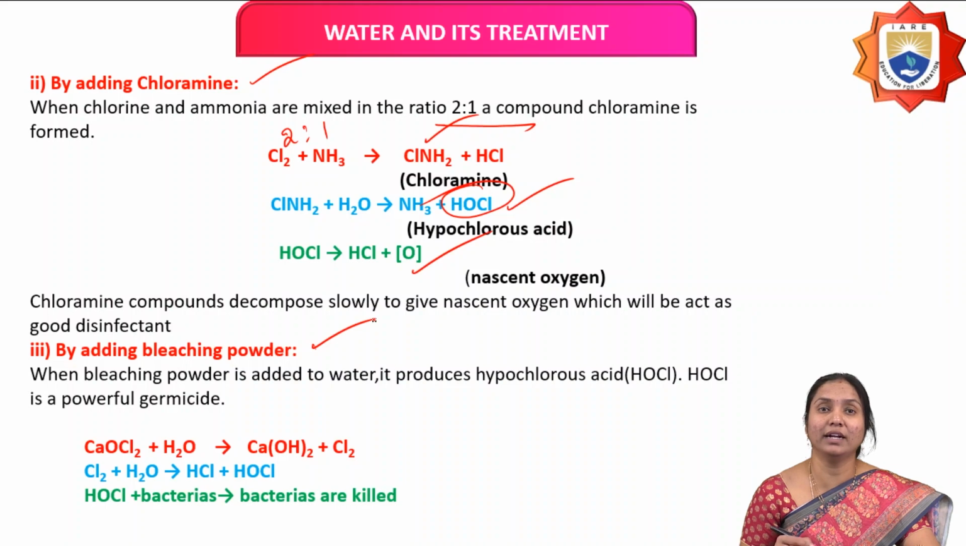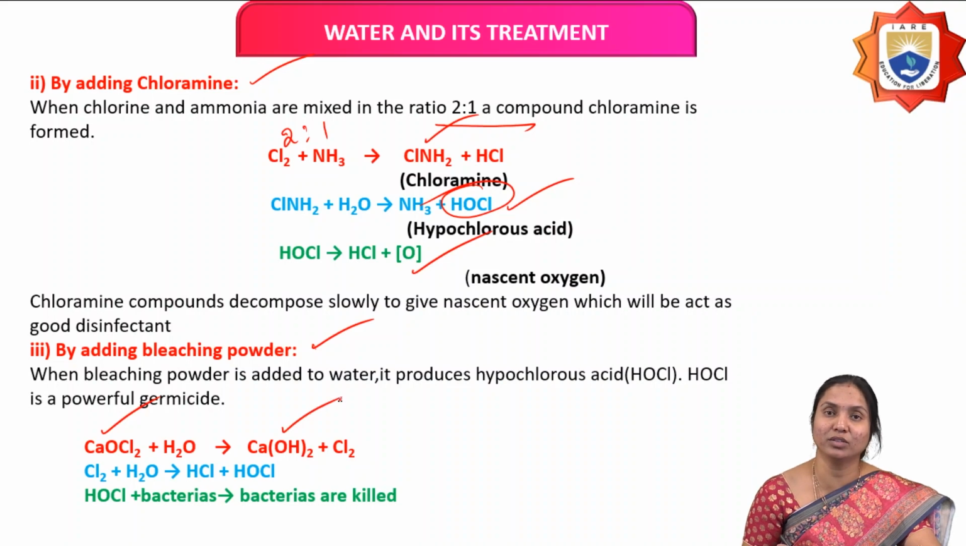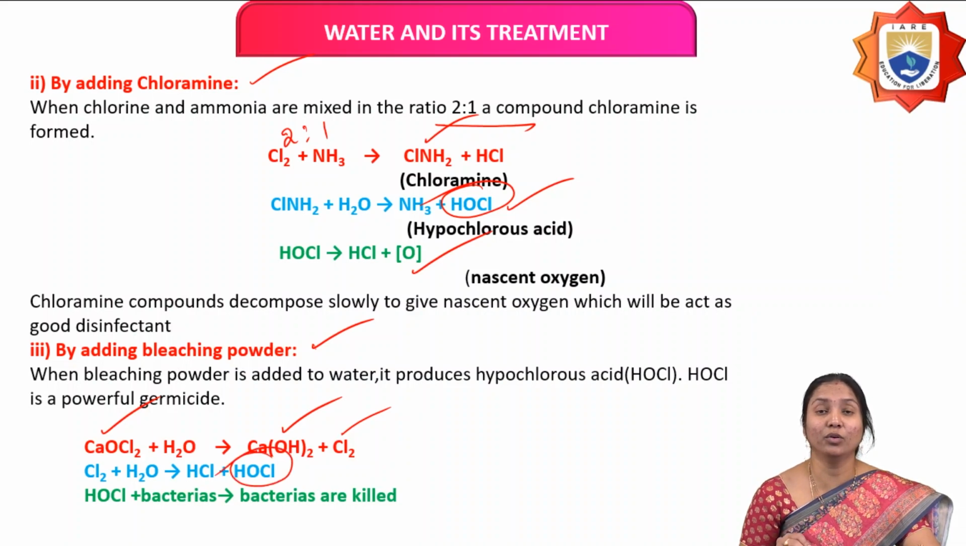And next, if chlorine is added in the form of bleaching powder, here bleaching powder formula is calcium hypochlorite, CaOCl2. When we add this to water, it produces calcium hydroxide and chlorine. This chlorine reacts with water and then produces hypochlorous acid. So if we add chlorine in the form of chloramine, chlorine gas or bleaching powder, in all three cases it produces hypochlorous acid and nascent oxygen. This hypochlorous acid or nascent oxygen reacts with bacteria and kills the bacteria. That means it acts as the most powerful disinfectant.